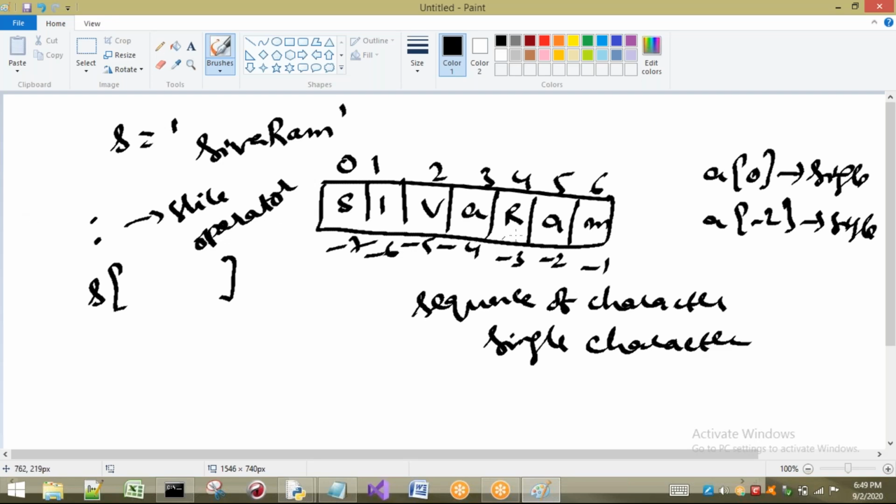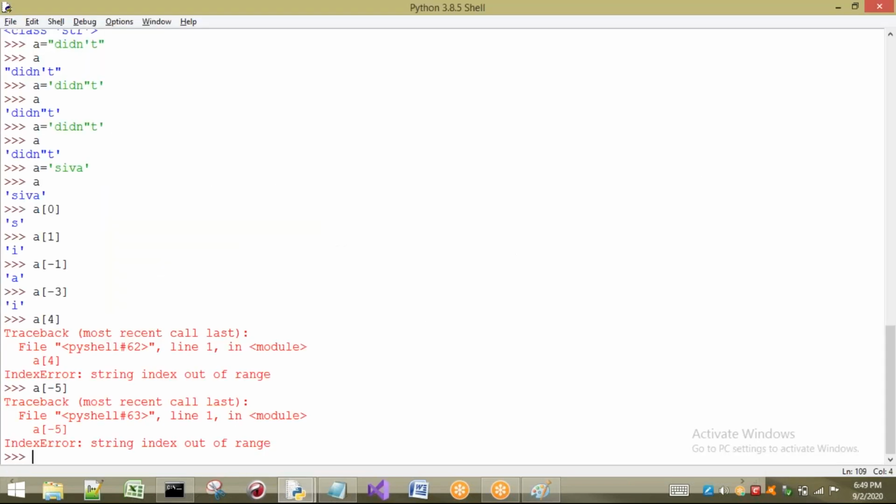Just tell me, from where to where Ram is there. 4 to 6. So just I will write 4 to 6. Don't worry, here we will not get the entire string. I will show you the reason. I will discuss it after we see this example. After seeing this example, I will tell you the reason.